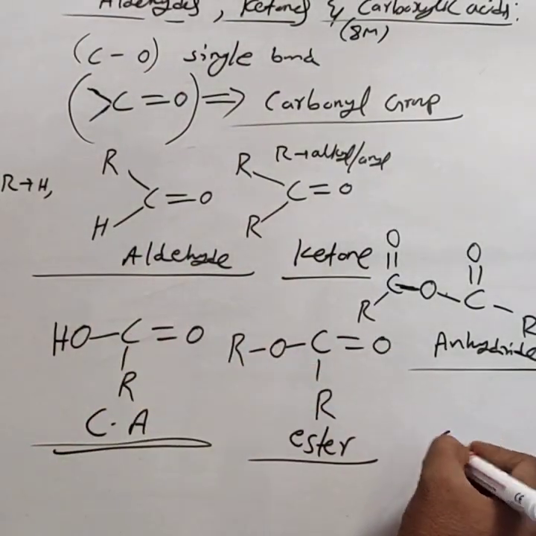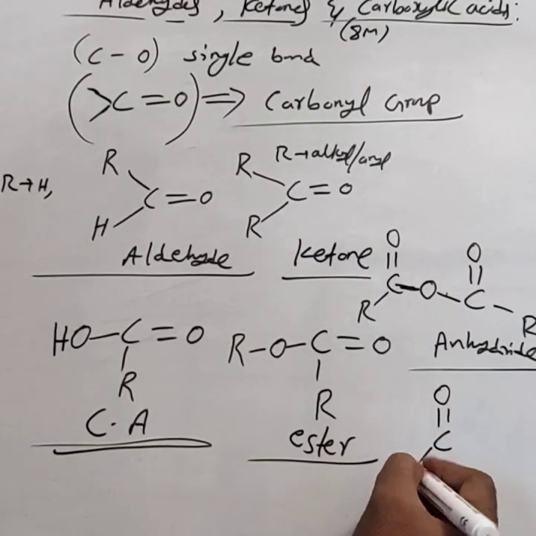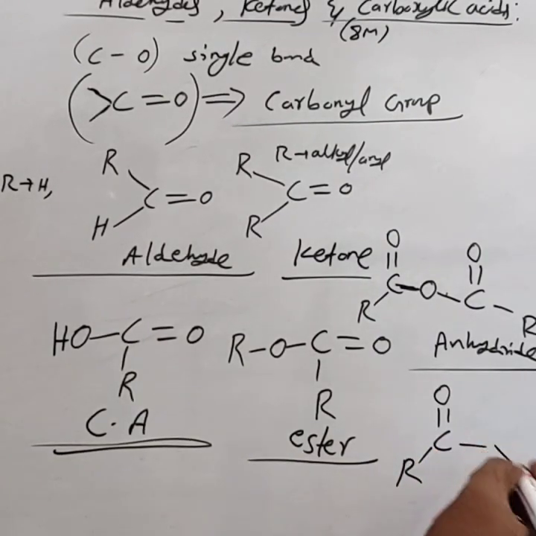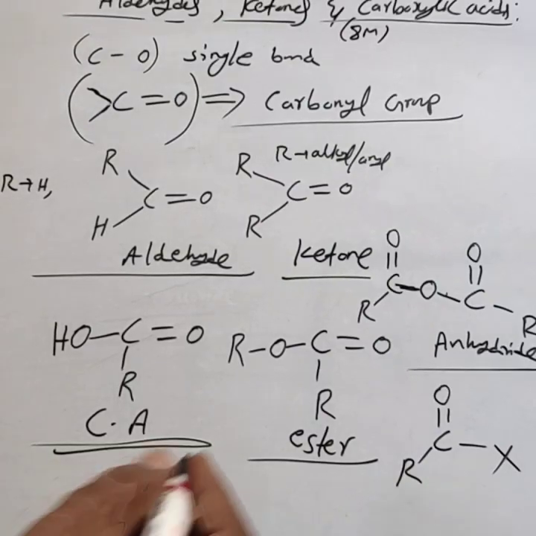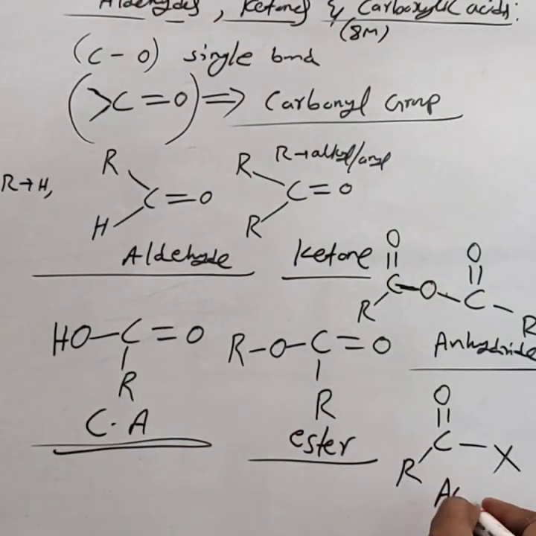In some cases, the carbonyl group is bonded to a halogen atom, then it is called an acyl halide.